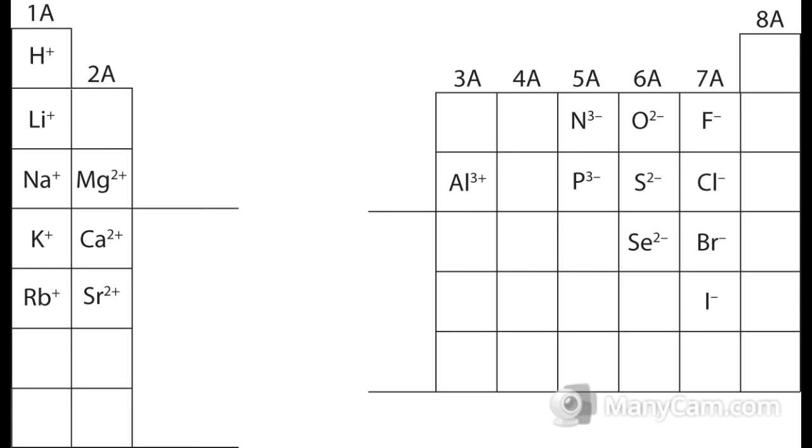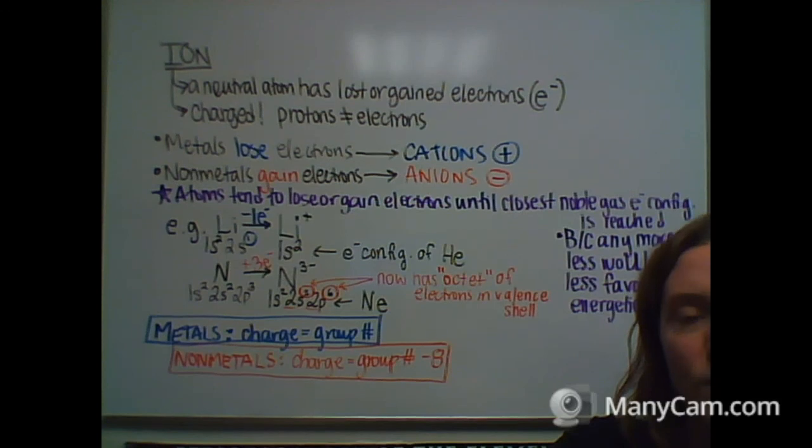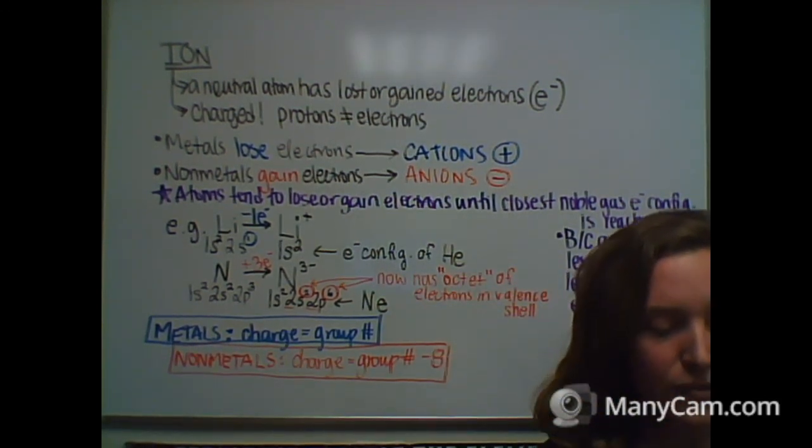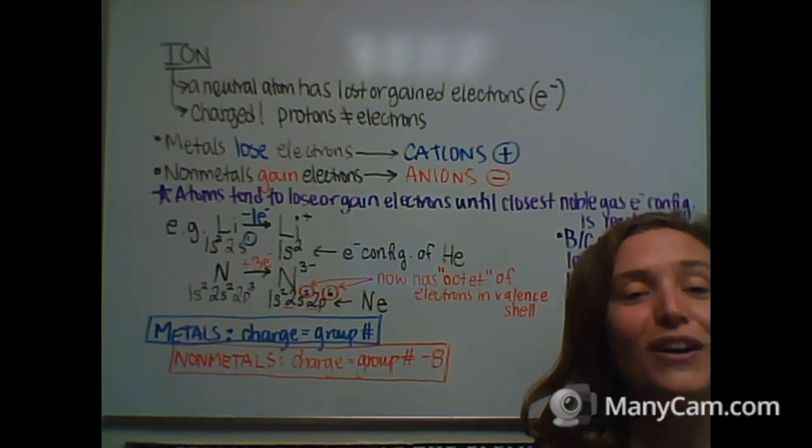Okay, so on the right hand side, we can see that, for instance, in group 7A, the halogens, their group number is 7, so 7 minus 8 is -1, and that's the charge for those ions. Whereas in group 5A, we see nitrogen and phosphorus, and 5 minus 8 is -3, and so we write that charge as 3- for those ions. Okay, so that does it for the introduction to ions. Thank you very much for watching.